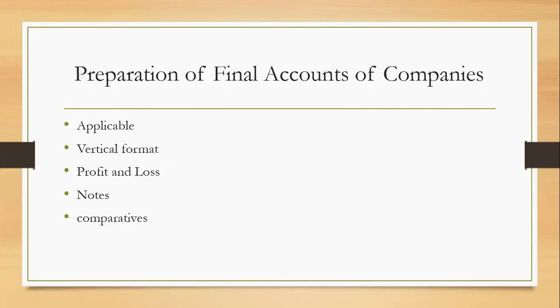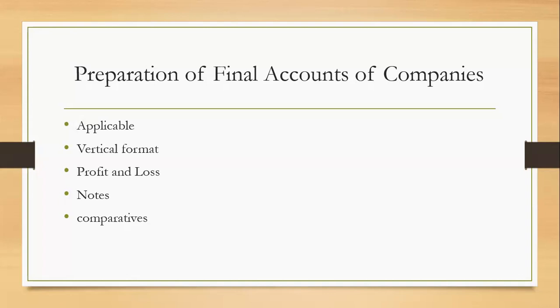In actual final accounts of any company, you will find two years' amounts given, current year and previous year, so that comparisons can be made at once.